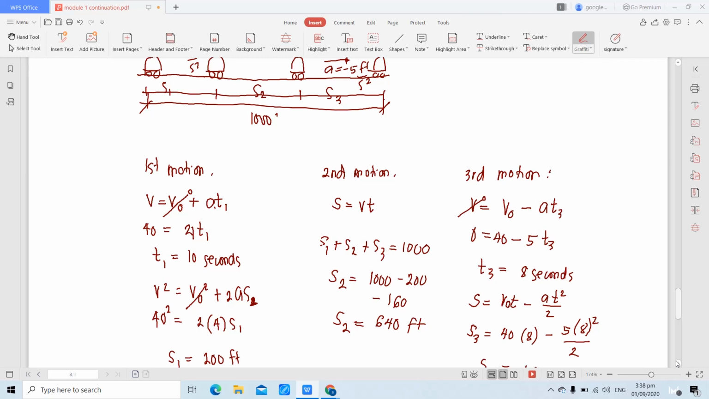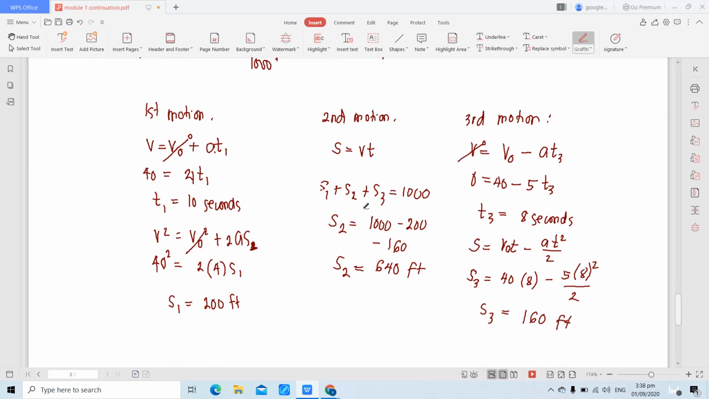Okay, since meron na tayong displacement, meron tayong constant velocity, makukumpute natin yung time under second motion. So, that is substituting 640. Ano yung velocity natin kanina doon under constant velocity motion? That is 40 feet per second multiplied by T2. What is T2? 640 divided by 40, 16 seconds.